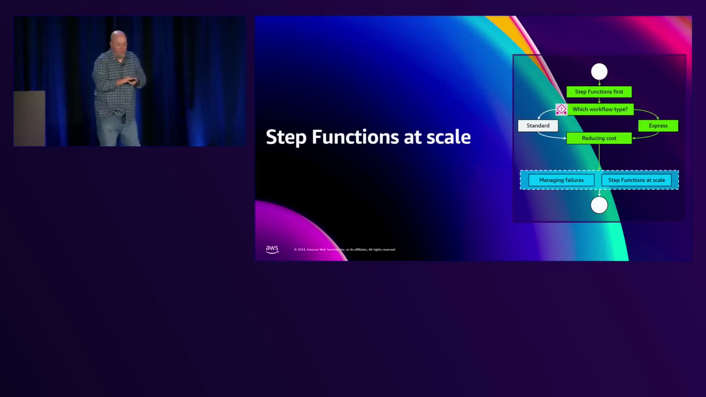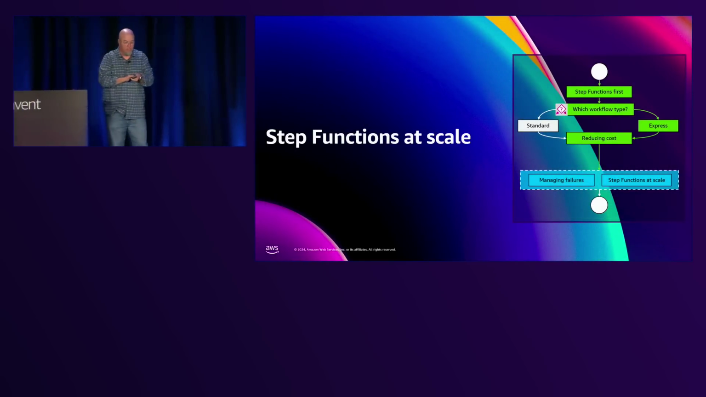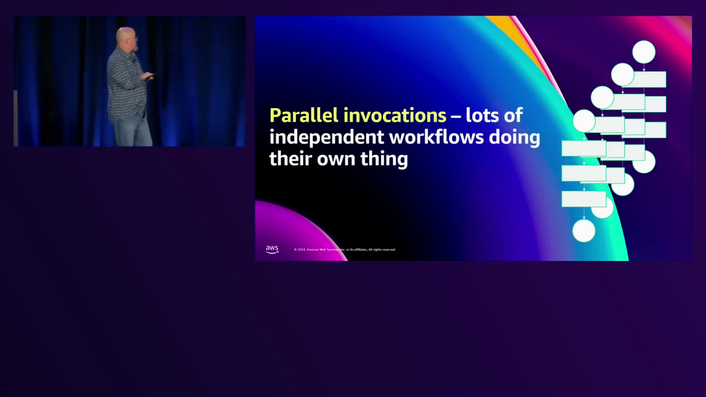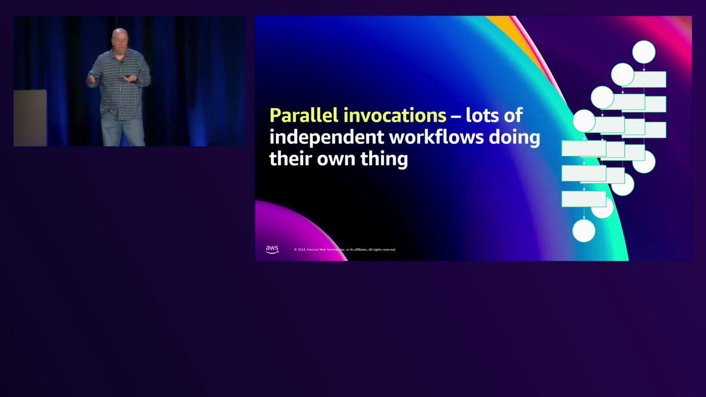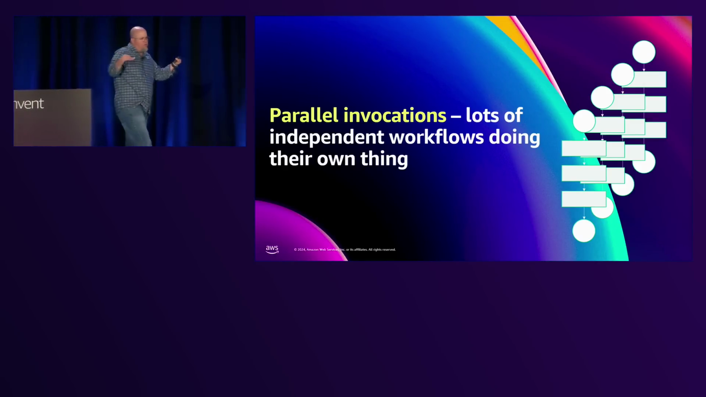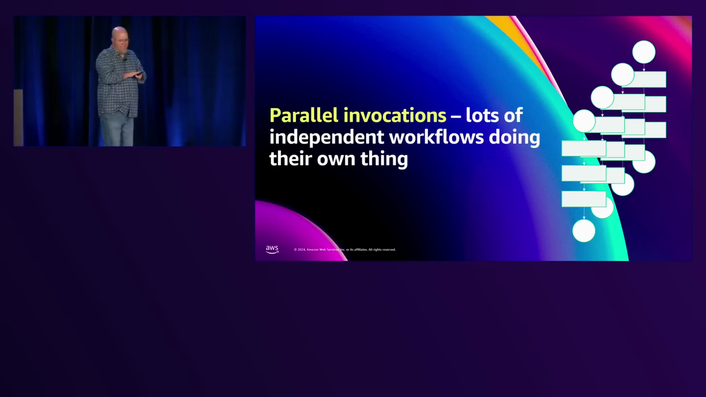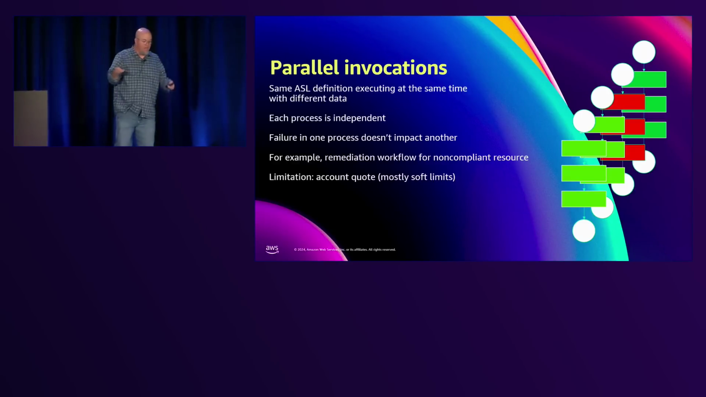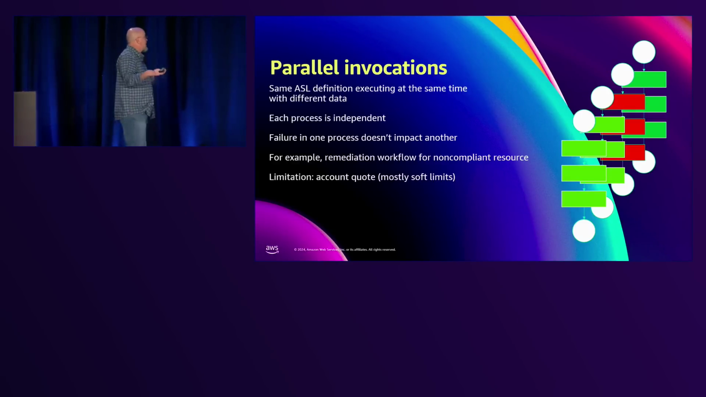All right, so let's talk about managing failures. Let's talk about Step Functions at scale. And we're going to talk about parallel invocations. So parallel invocations, this is a pattern that we see some people use, but they're not using it to its fullest, so we'll talk through this. It's lots of independent workflows doing their own thing. So in parallel invocations, you have the same ASL executing at the same time.